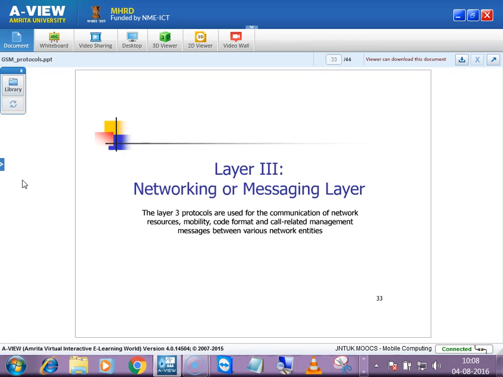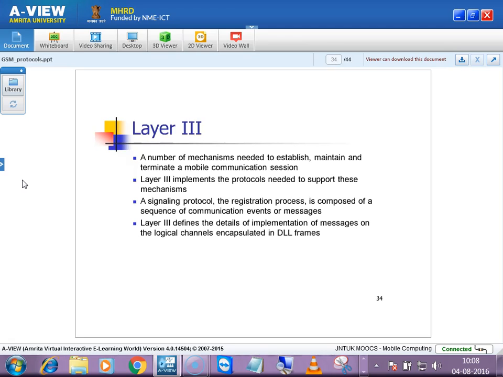Mobility. Mobility in the sense of handover, whenever you are moving from one place to another place, then another tower may come into the picture. You get the signals of the other tower stronger when compared to your home tower, so then handover kind of things. What are the call formats, call related, whether the call is active or not, whether the session takes an extended session, those things and the messages will be taken care of by this layer.